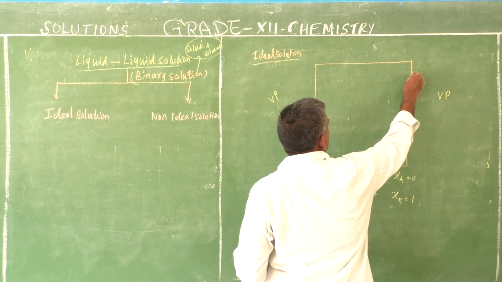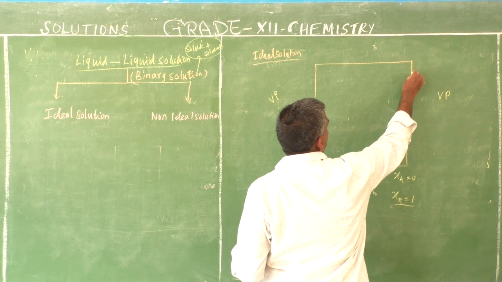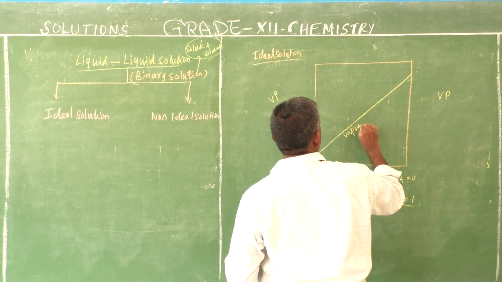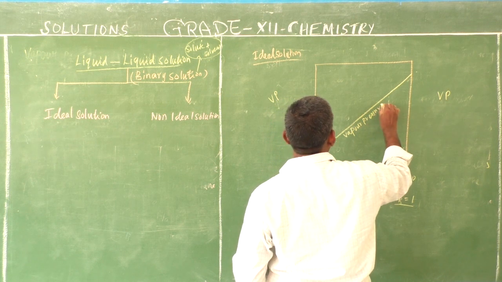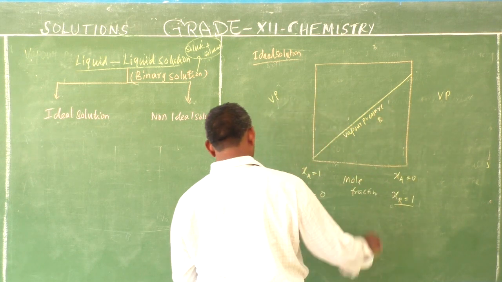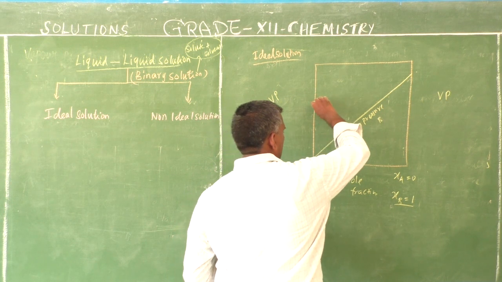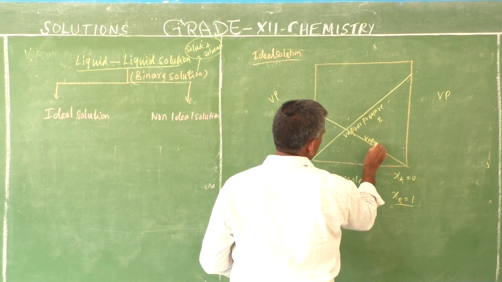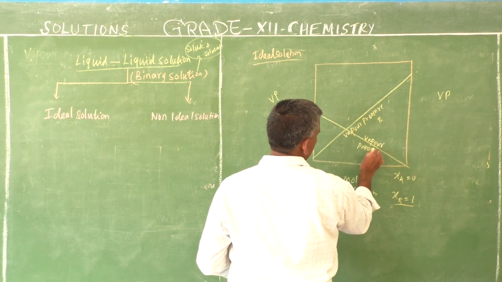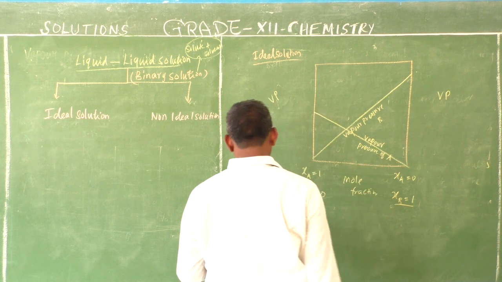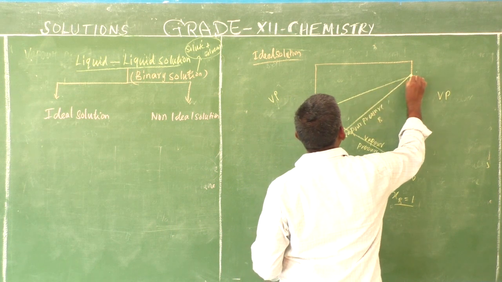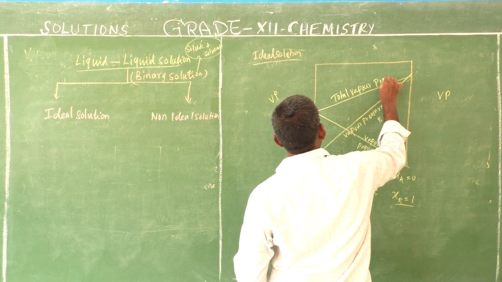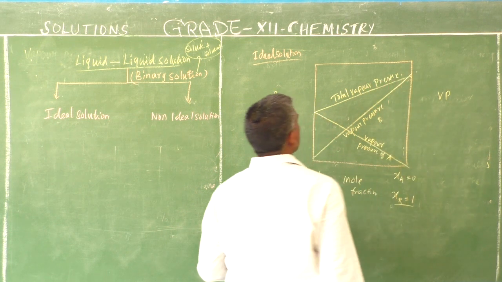This is component B, maximum: the vapor pressure of component B. Now component A, maximum is the vapor pressure of A. This is the total vapor pressure of the solution.